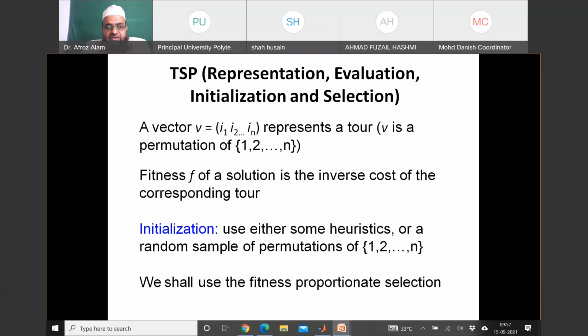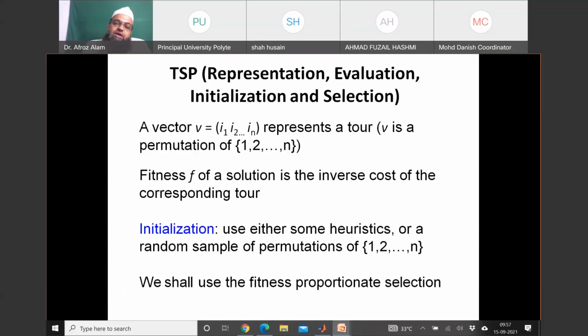So order matters. If after 1, 2 comes, it means from city number 1, you have to visit city number 2. If after 1, 50 comes, it means from city number 1, first you have to travel city number 50, but you have to travel each city. So each number starting from 1 to n will always be available in the chromosome, in any chromosome.